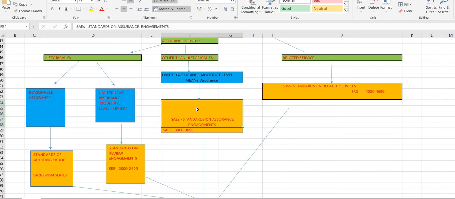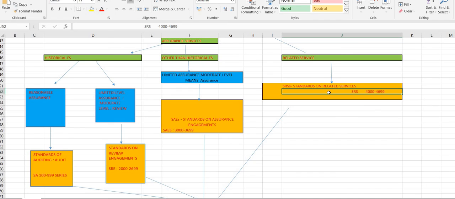Standards on assurance engagements are those assurance services for other than historical financial statements, done to a limited or moderate level. And if it's related services and not assurance services, then you'll have standards on related services.